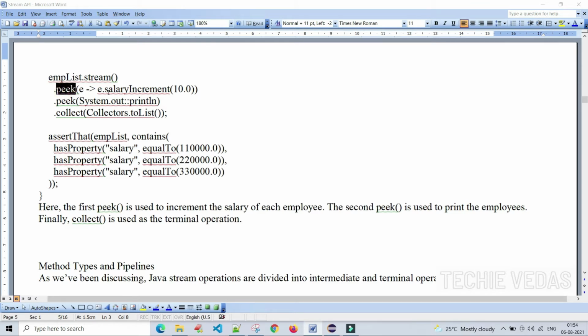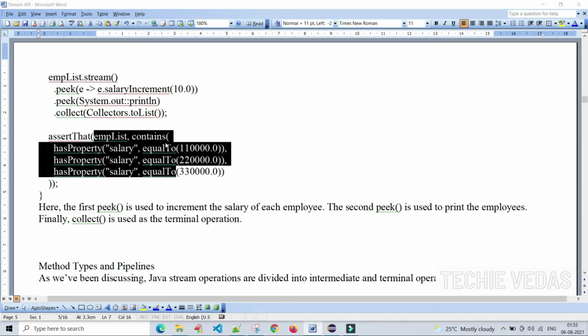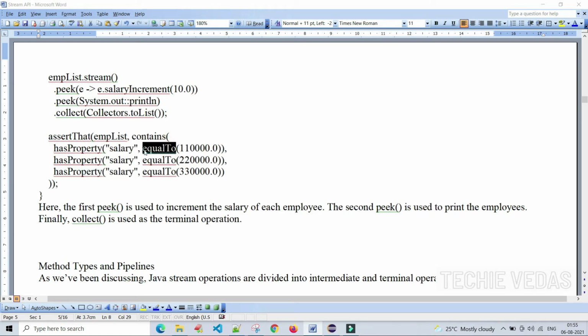Then peek of e dot salary increment of 10.0. In the second peek we are printing something. This is the method we are invoking, where we are just printing all the data. After that we are collecting the data and converting it to a list, and we check the condition for the first element, whether it is equal to 1,10,000, 2,20,000 and 3,30,000.